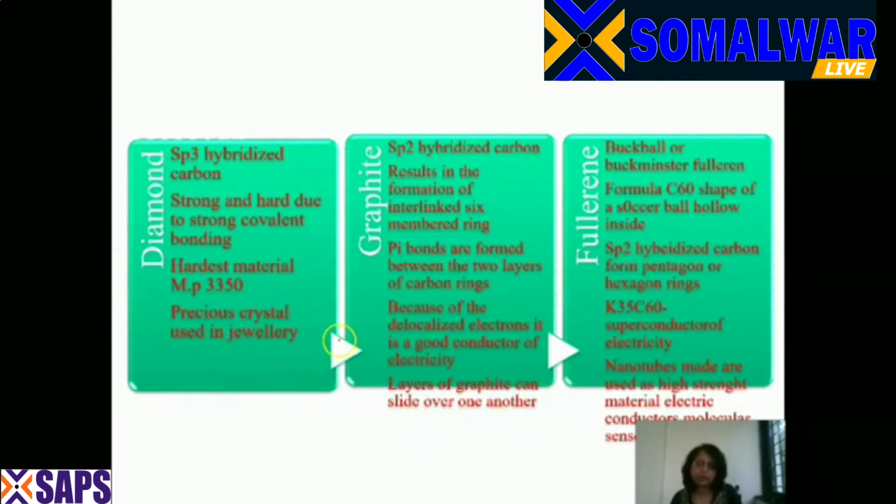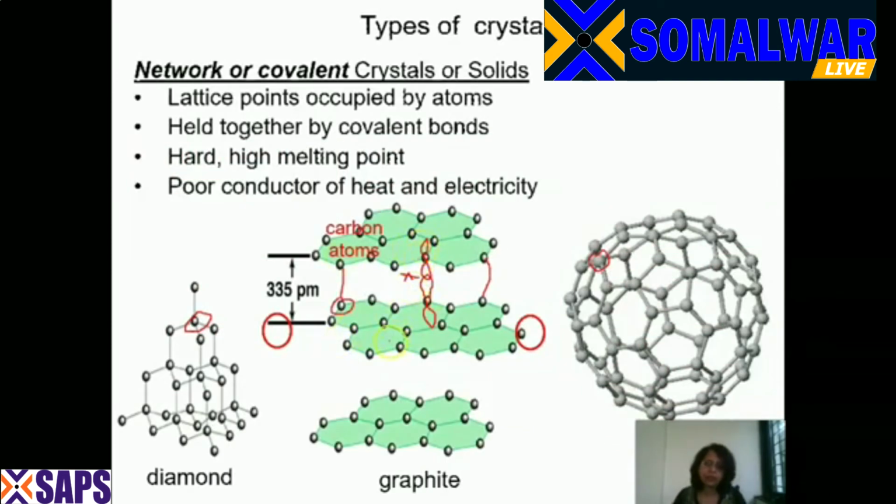If you look at this diagram, these are the layers of graphite and they can easily slide over one another. Now, as they can easily slide over one another, the example of graphite is in your lead pencils. And as they can slide over one another, they are also used in machines where they have to lower the friction. As a lubricant, graphite is used.